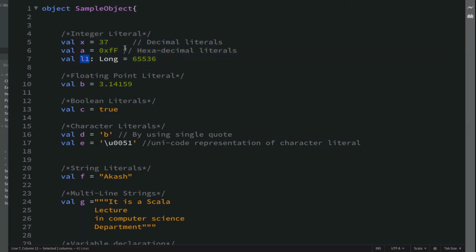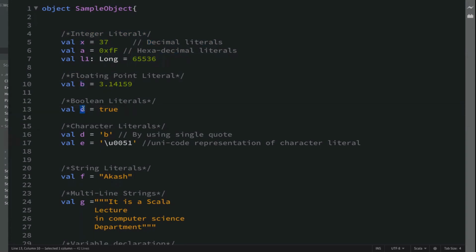But on the right side, you are assigning some values, which would be an integer literal or integral literal. In case of floating point, you assign a floating value on the right side. This is actually a value or a literal or a constant, but B here would be a floating type variable or data type of variable.